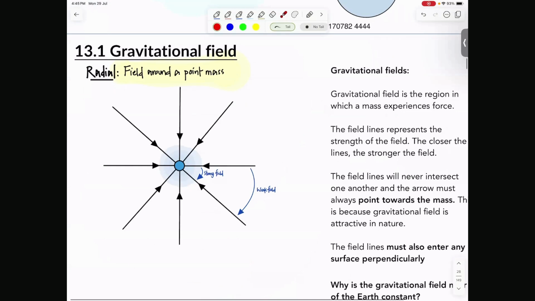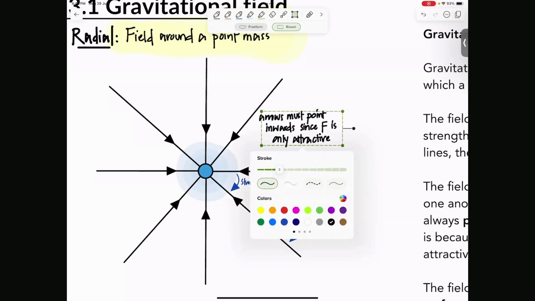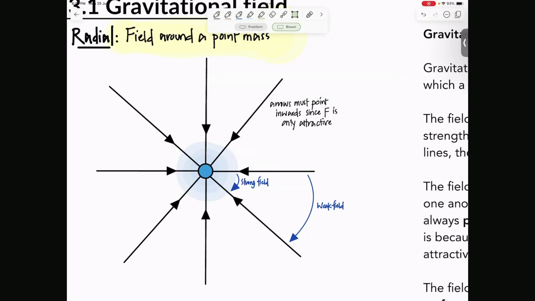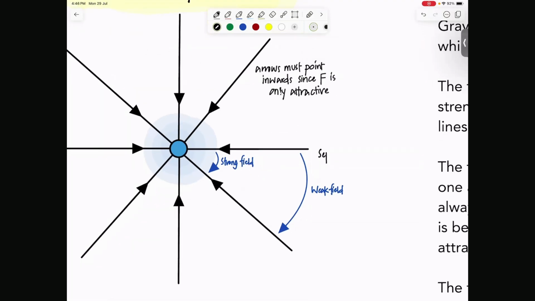Right, I'm adding some points to this diagram here, and you should copy the diagram. So first, arrows must point inwards since F is only attractive. Secondly, separation represents strength.